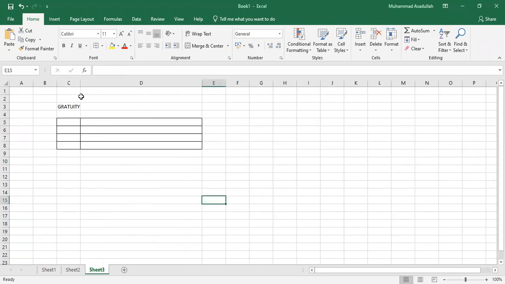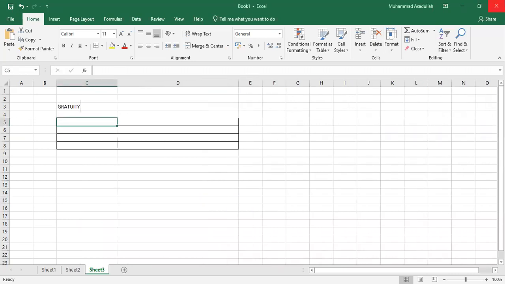So the first type: if any gratuity is received by a government employee, what will be the taxable treatment? It has been mentioned that it will be fully exempt.